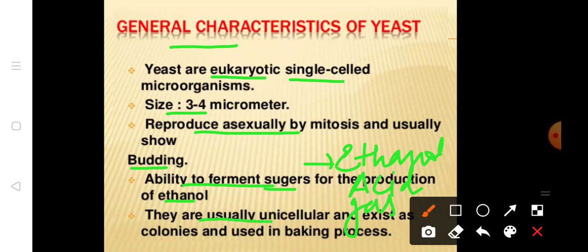They are usually unicellular, exist as colonies, and are used in the baking process.